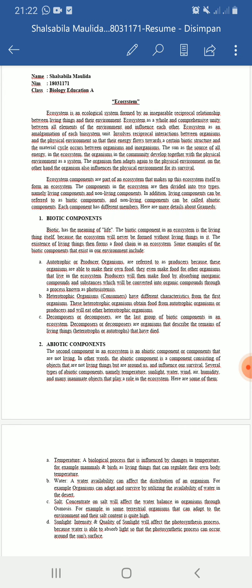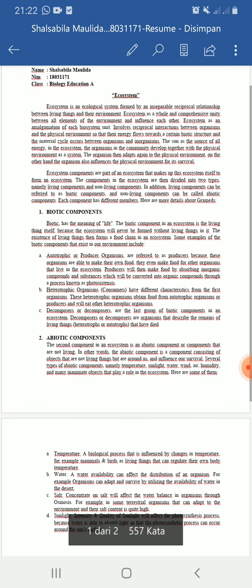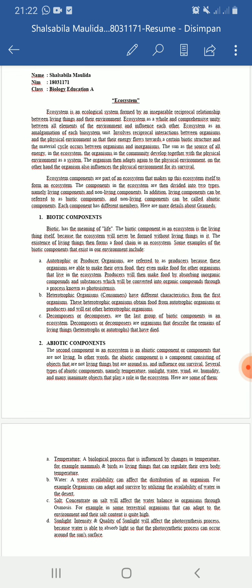Several types of abiotic components, namely temperature, sunlight, water, wind, air, humidity, and many inanimate objects that play a role in the ecosystem. Here are some of them.